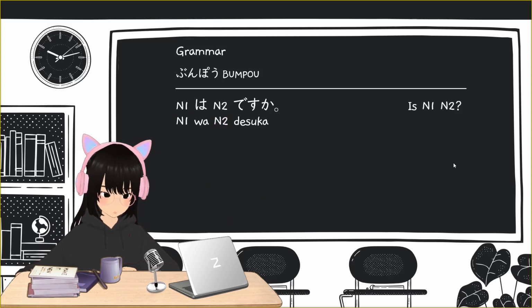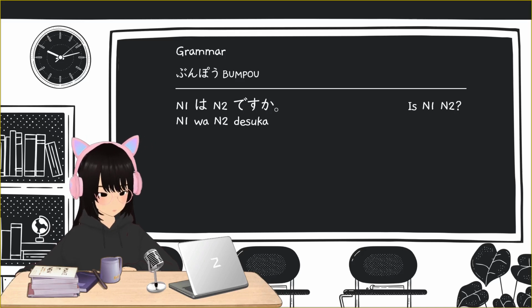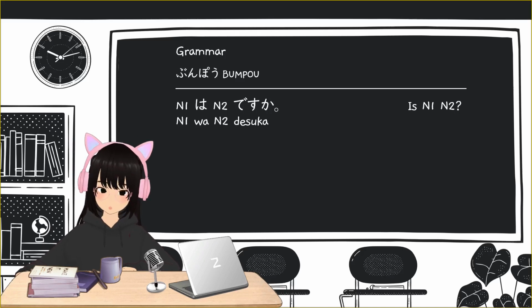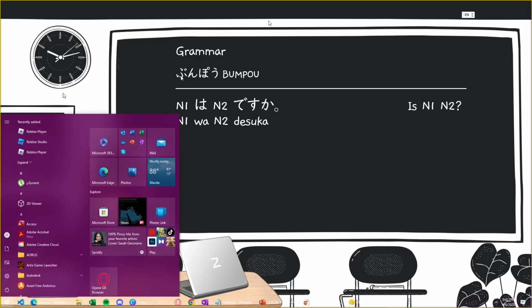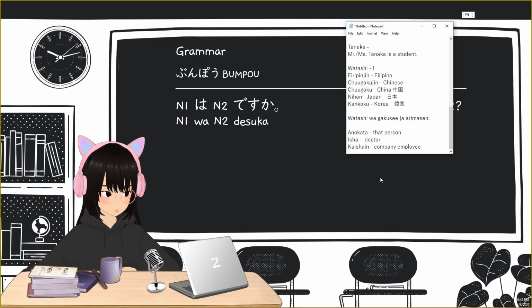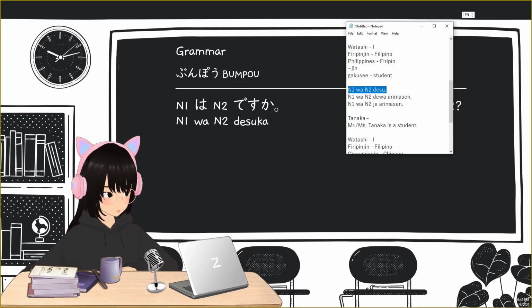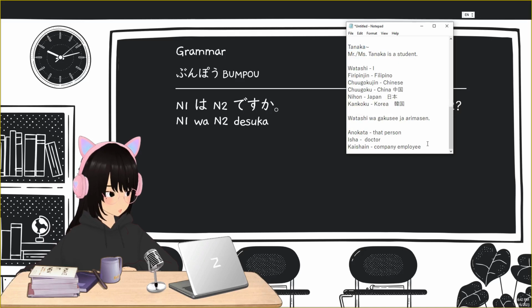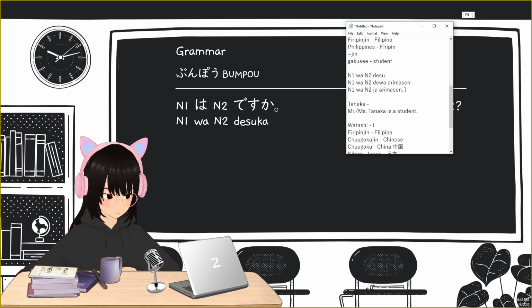Okay, so now we're in our third grammar point. How to make question sentences in Japanese? It's very simple. Again, go back to our sentence foundation, N1 wa N2 desu.